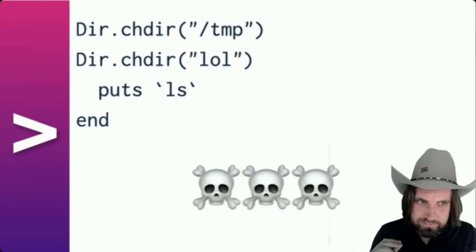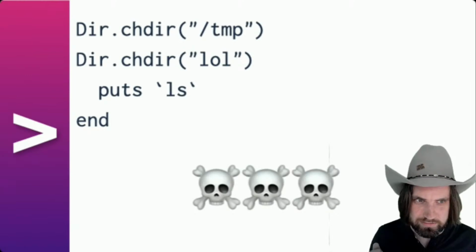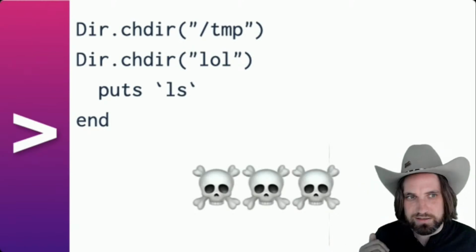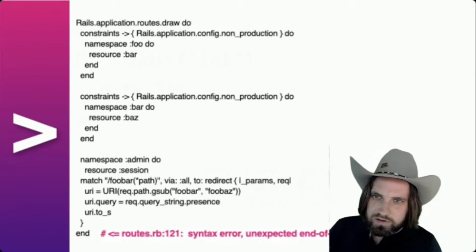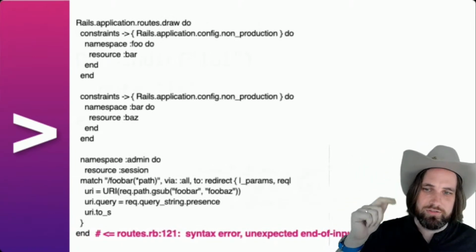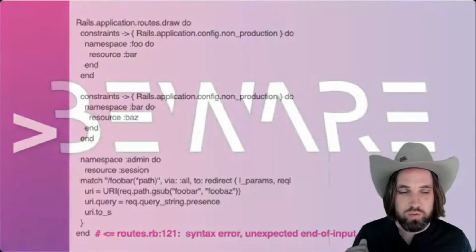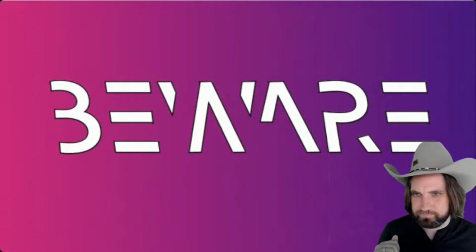And so any method can take an optional block. You can pass a block to just about any method. When you get a syntax error, Ruby will tell you that the problem is at the bottom of the file, no matter where you're missing a keyword. It's not helpful. It's very confusing. We're going to fix this dead end problem.